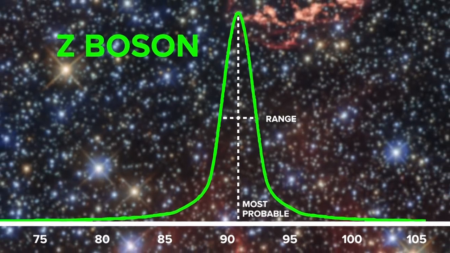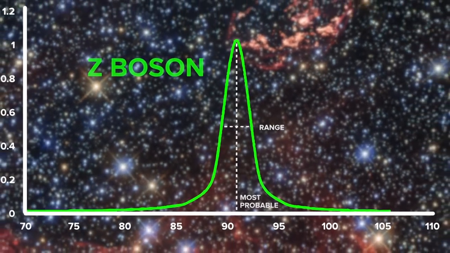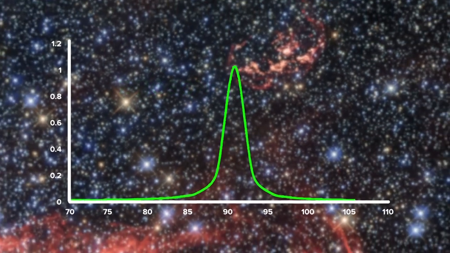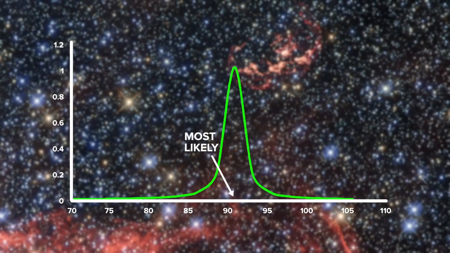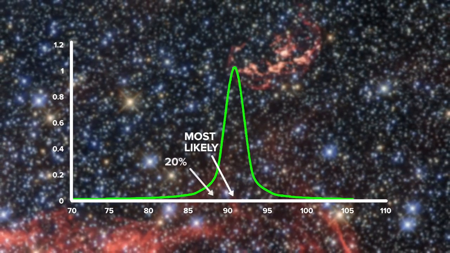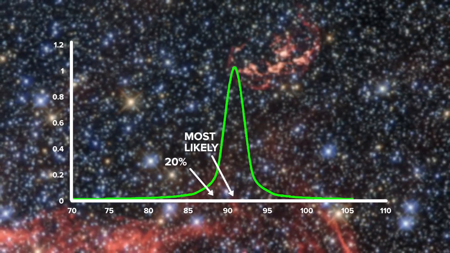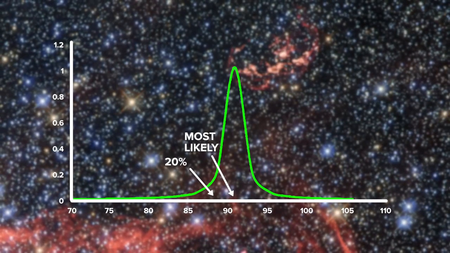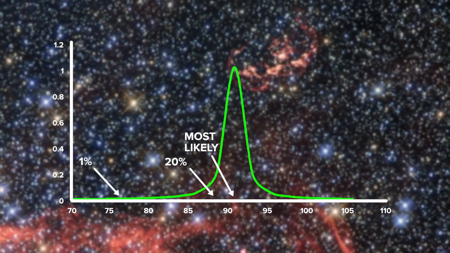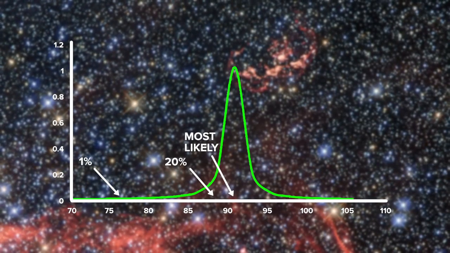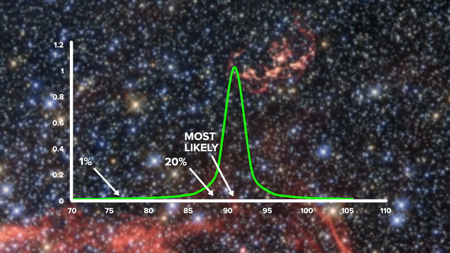And we can quantify how likely it is for the Z boson to have any particular mass. If the most likely mass is 91 billion electron volts, you can find it with a mass of 88.5 billion electron volts about 20% as often. Finding it with a mass of 76 billion electron volts is only about 1% as likely, and finding it smaller than that is even more unlikely.